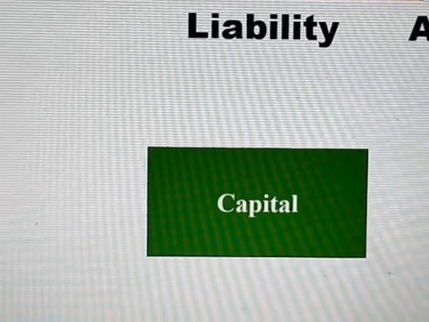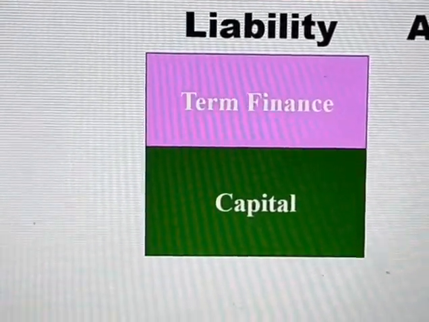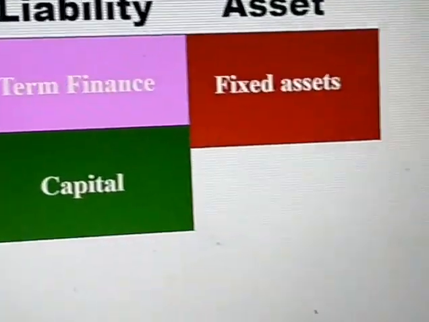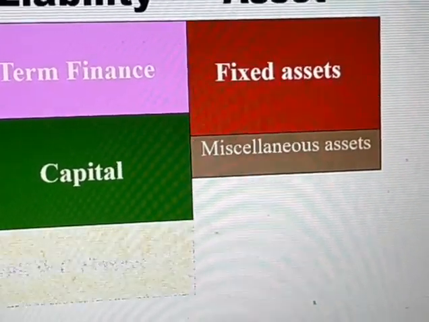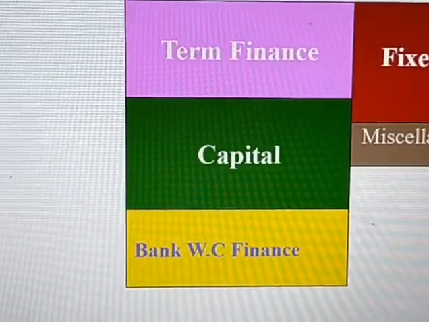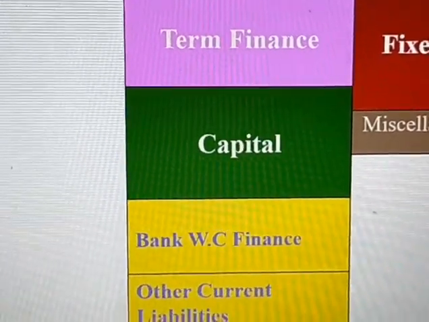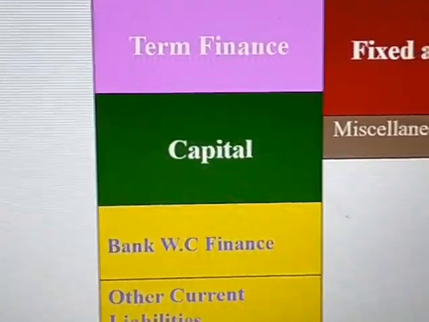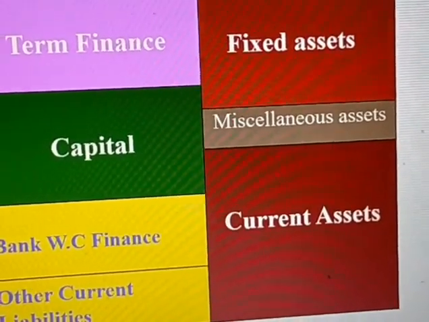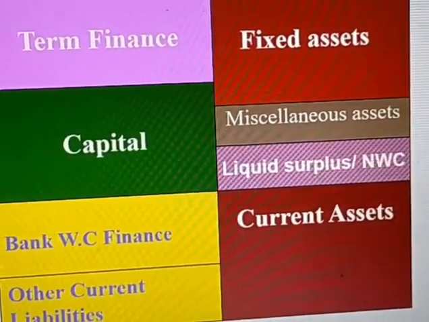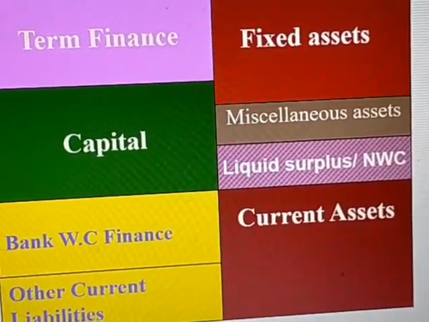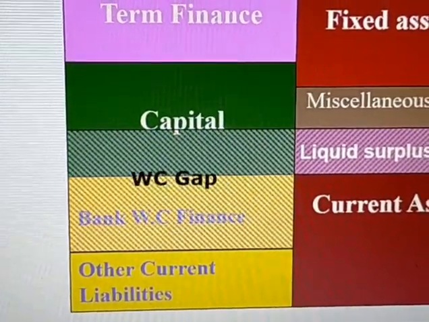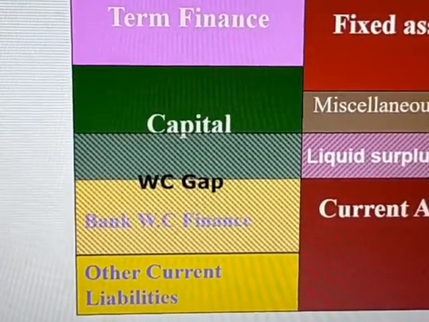See, liability and asset. Capital, it is a liability. Term finance, this is also a liability. Then fixed assets, these are assets. Miscellaneous assets, and bank working capital finance, then other current liabilities. Okay. Here these are the current assets. Now we will see this is liquid surplus net working capital. Okay. Then here this working capital gap.